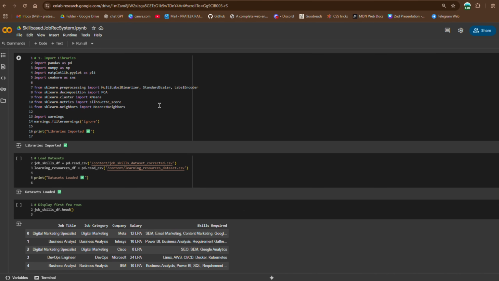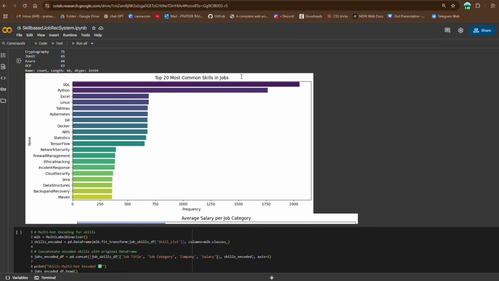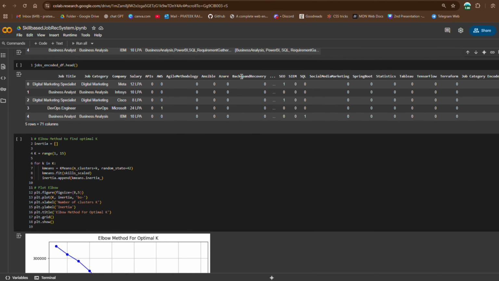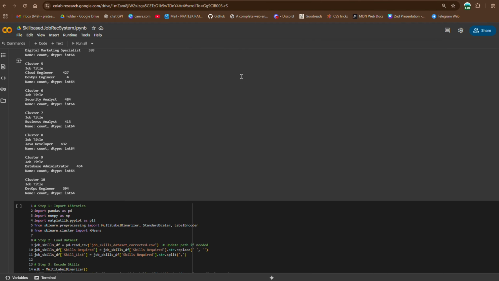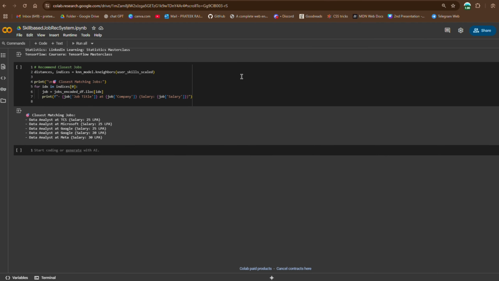Now let's move on to Google Colab. Here I have cleaned the data and applied multi-hot encoding to convert skills into machine readable form. Then I used standard scaler to scale the features. For career grouping, I applied k-means clustering, and finally I used the k-nearest neighbor algorithm to recommend jobs and learning resources based on the user's selected skills.